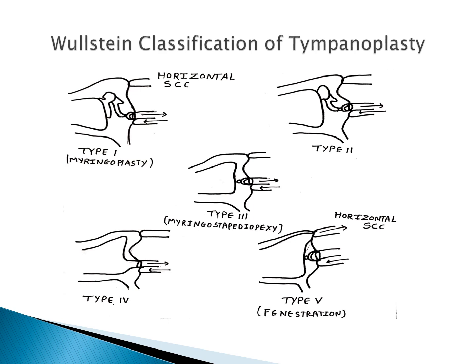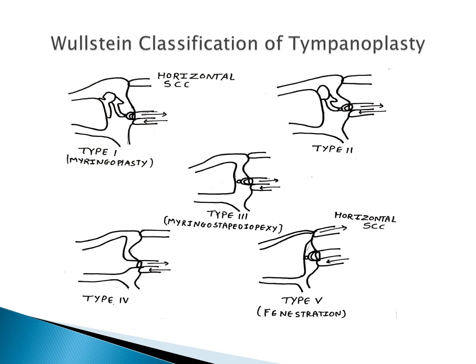And third, it has a very low BMR, basal metabolic rate. So chances of its survival are more as compared to other graft materials. That is why temporalis fascia is the most preferred graft material. Other graft materials that can be used are fascia lata, tragal cartilage or perichondrium, fat, loose areolar fat, or sometimes skin also. However, temporalis fascia is the most common graft material used. So type 1 tympanoplasty is similar to myringoplasty. We only repair the tympanic membrane, the ossicular chain is normal.